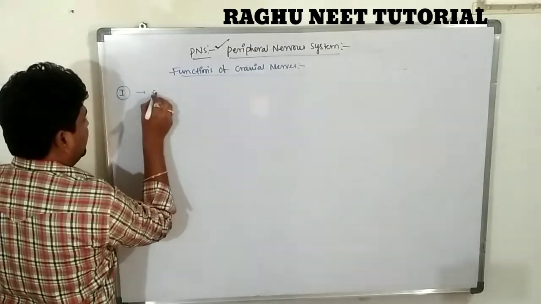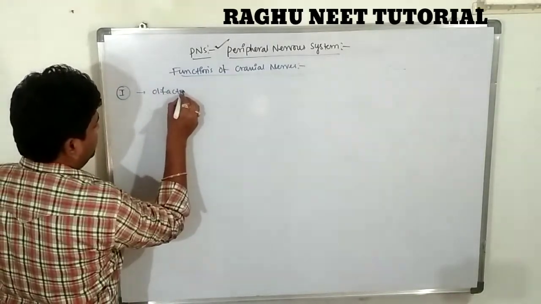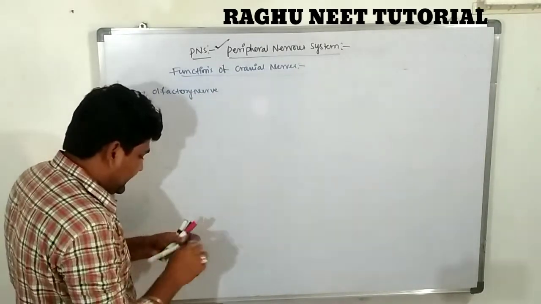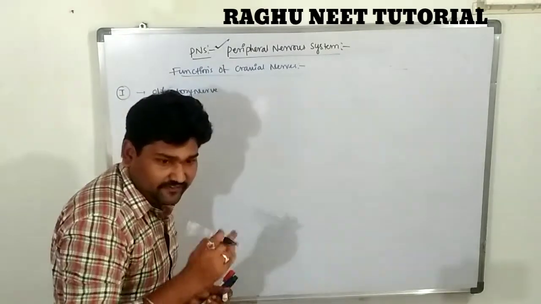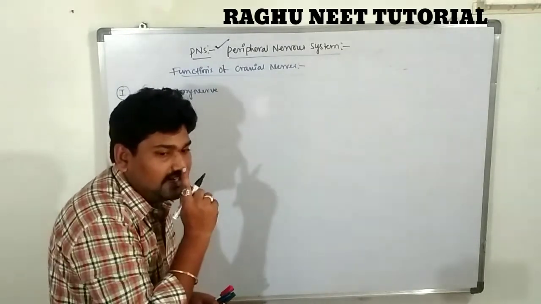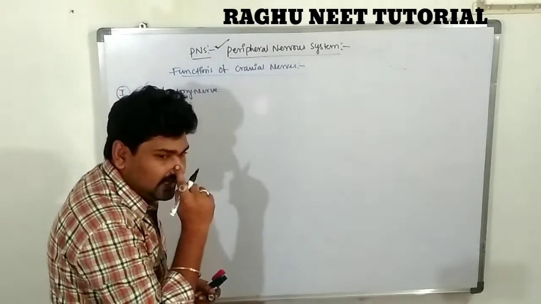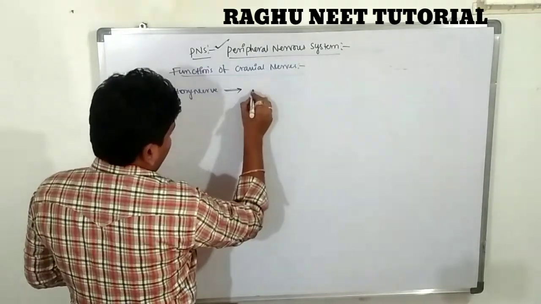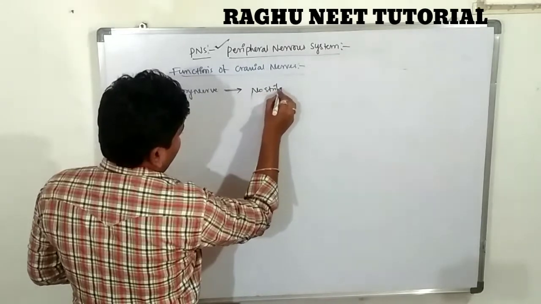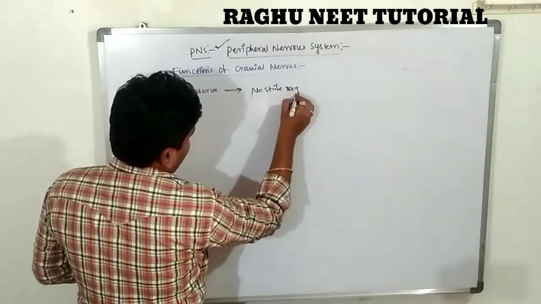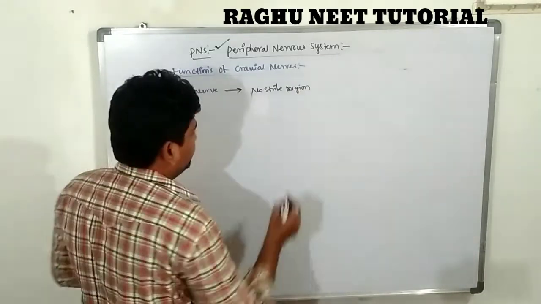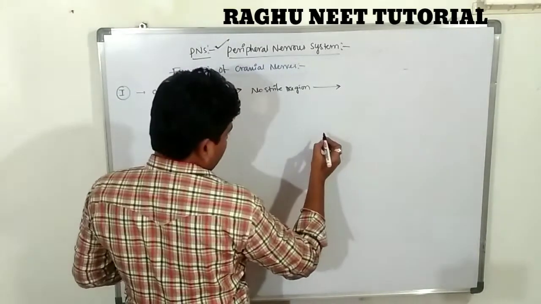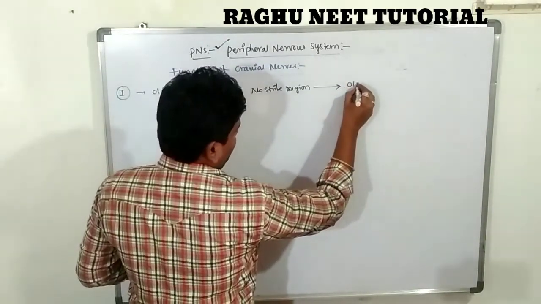First one is the olfactory nerve. Where is it originated? The olfactory nerve originates in the olfactory region, nothing but the olfactory area, nothing but the nostril region. These go to, what is that? Olfactory lobes.